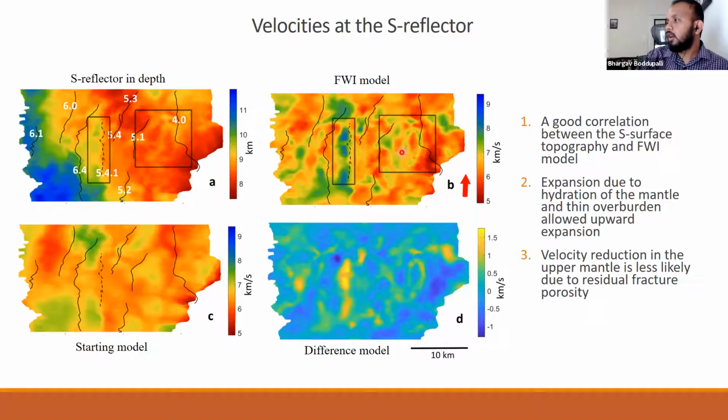So this correlation also suggests that the reduction in mantle velocities is most likely due to serpentinization, and less likely due to residual fracture porosity.